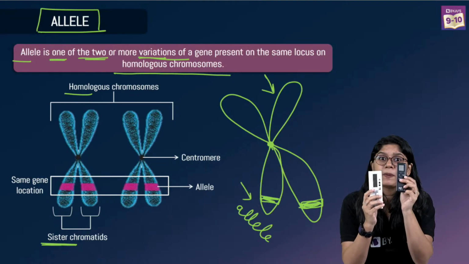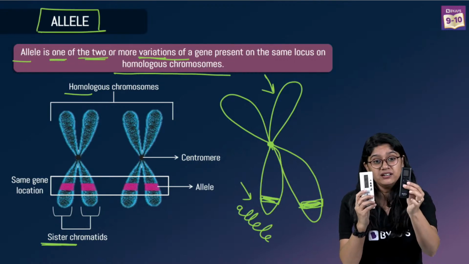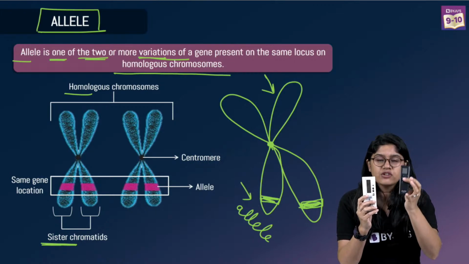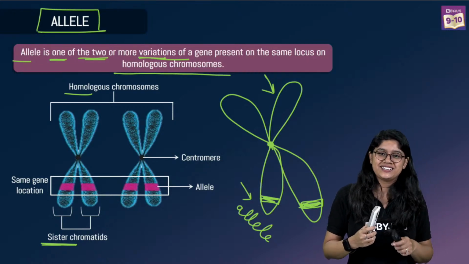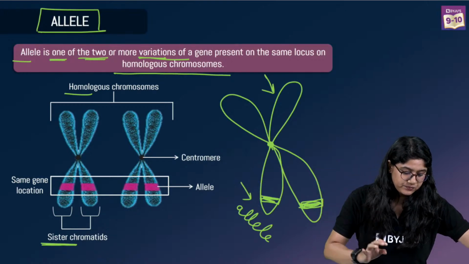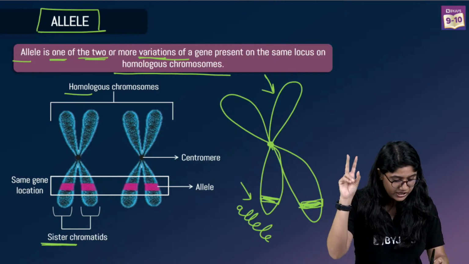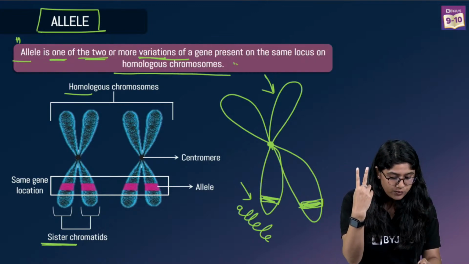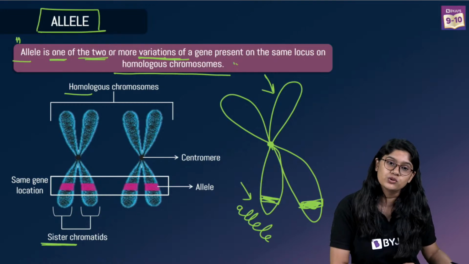It always occurs in pair. If there is black, there will be white. If there is red, any color you want to say. Each of these alleles comes to us from our parents. Clear? Everyone clear with what are alleles? So if someone asks you to write the examination definition, here we have: an allele is one of 2 or more variations of a gene present on the same locus on the homologous chromosome. Clear?